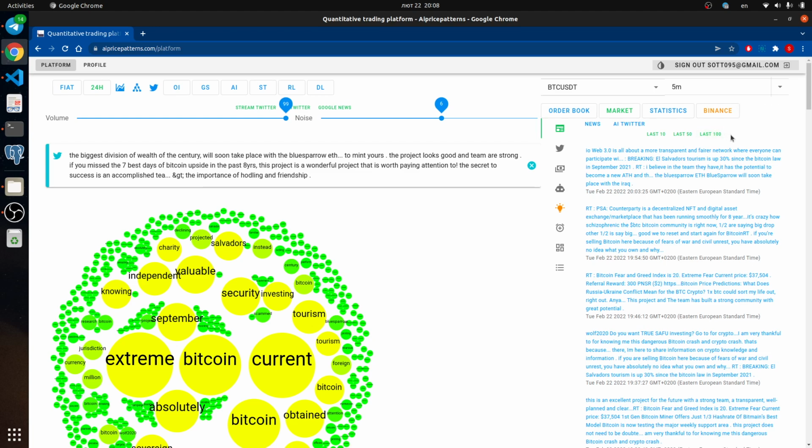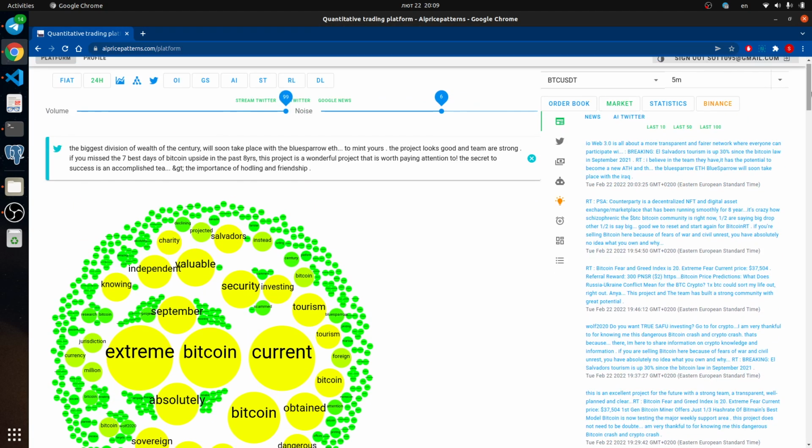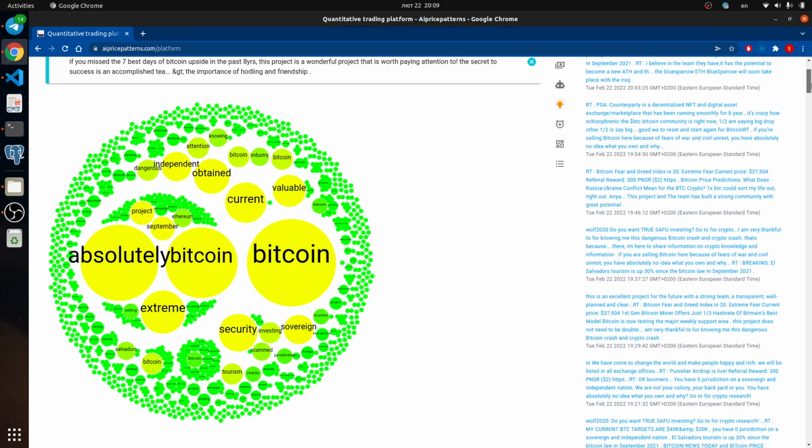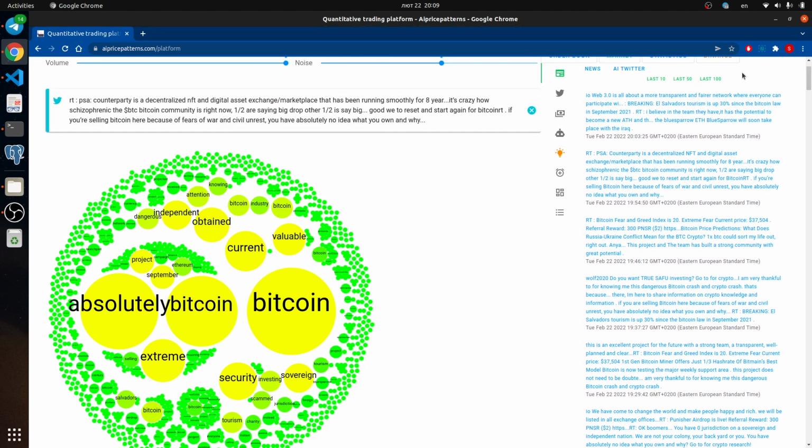Let's analyze the last 100 Twitter data from artificial intelligence. This data is generated by a neural network. Let's do it. It will be a multiplicity of data. Okay, it's very interesting. We have some very big clusters. It means this word happens very often in Twitter, and we could analyze this one.